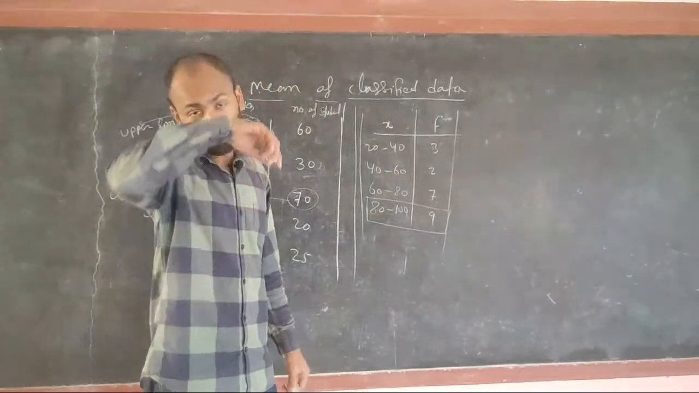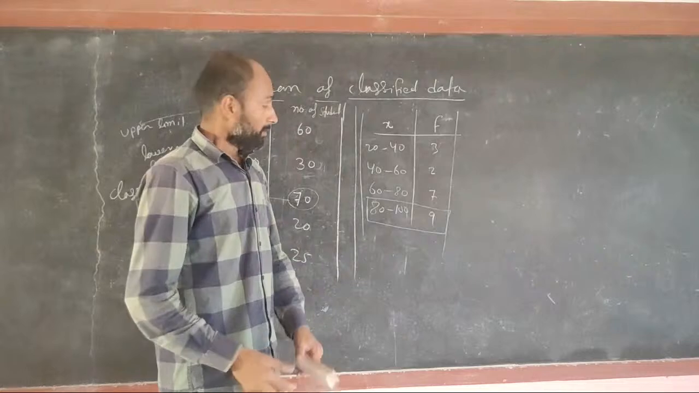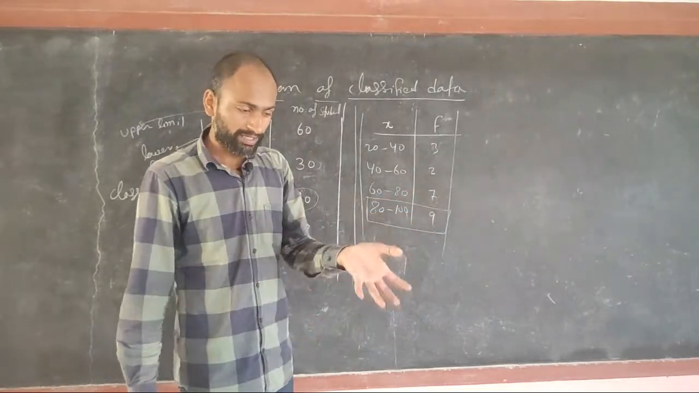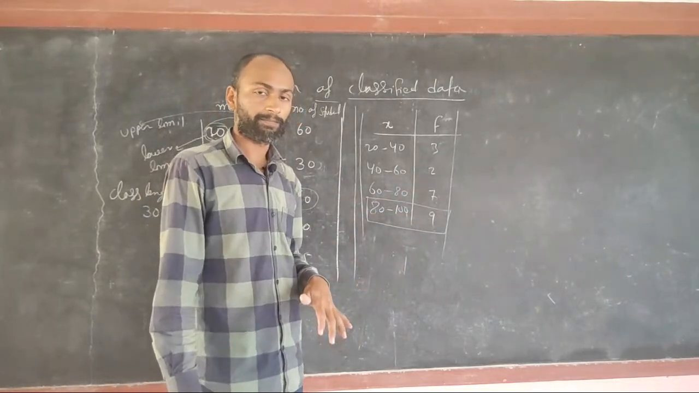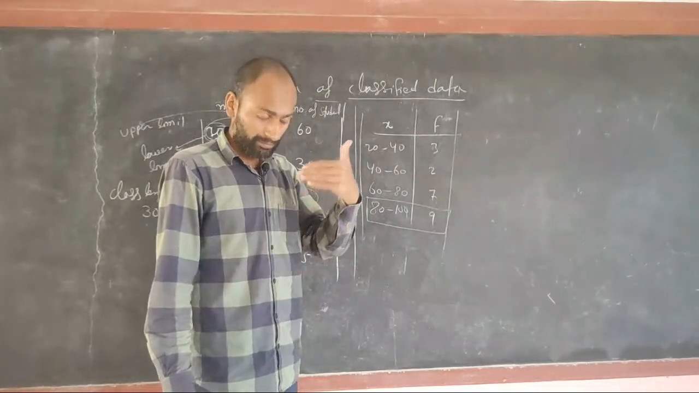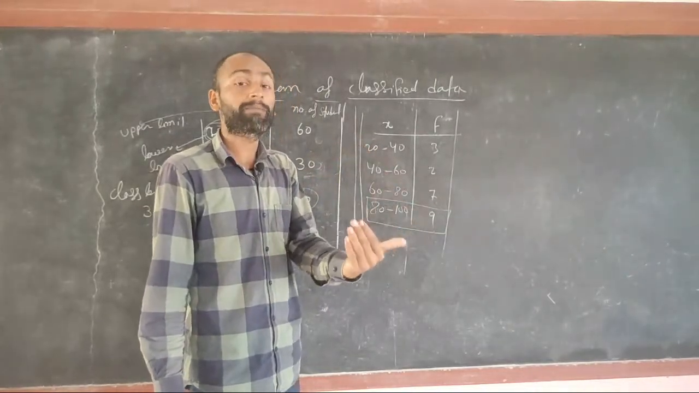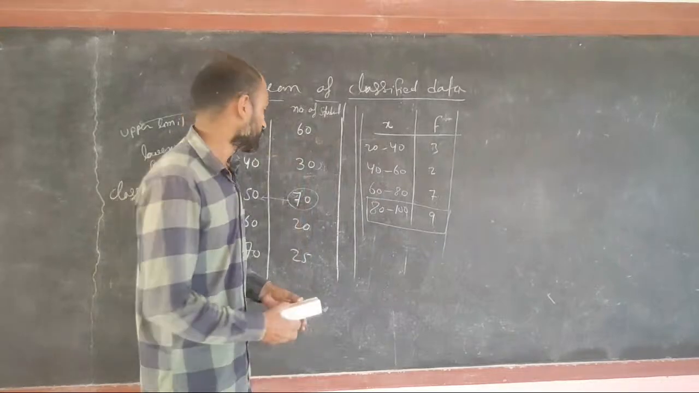This will be our modal class. So this is the way to identify which is the modal class. Modal class means the class which has the maximum frequency. So you write here,